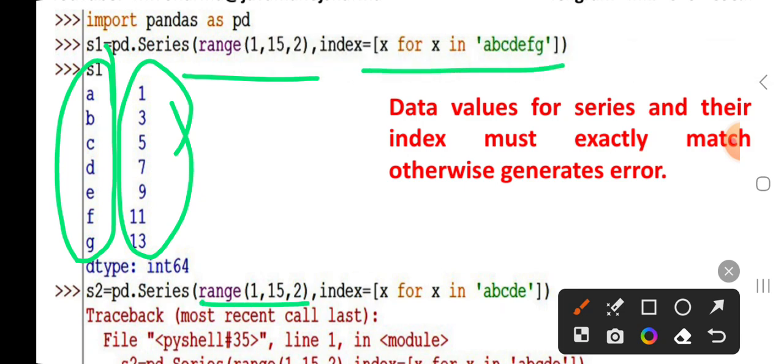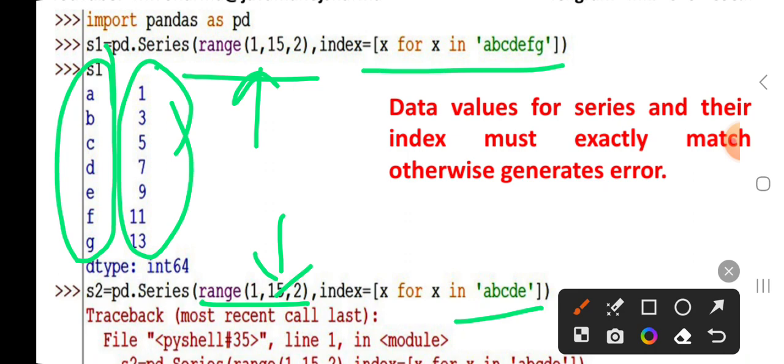These are the same range given here, meaning these are the data values created in the list, but here you can check it. A, B, C, D, E, only 5 indexes are passed, but in the previous example there were 7 indexes.